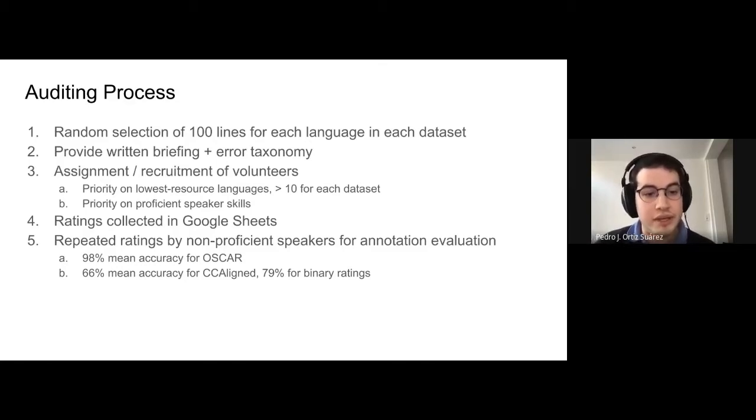And we repeated their ratings in order to assess inter-annotator agreement. We arrived at a 98% mean accuracy for OSCAR, and a 66 accuracy for CCAligned, 79 for the binary ratings, so for the multilingual datasets.